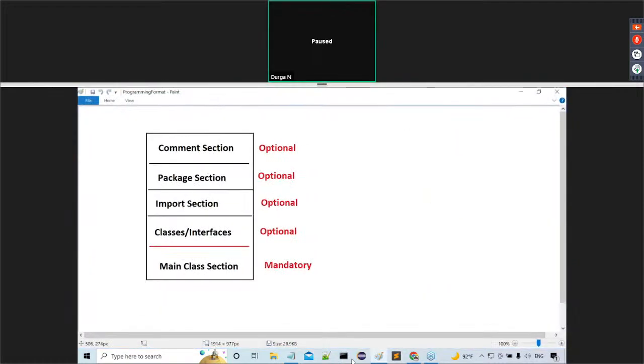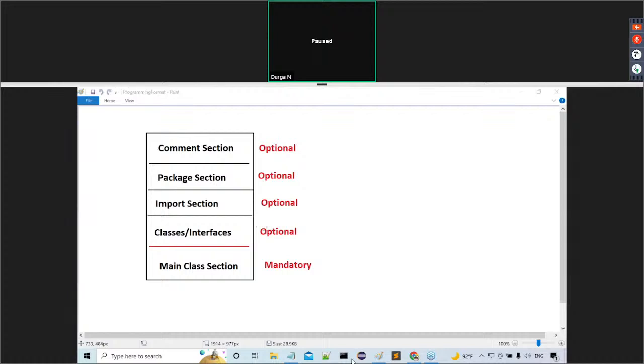The diagram is: first one is comment section, next is package section, next is import section, next is classes or interfaces section, and the last one is the main class section. These many sections are available. Out of all these sections, which are optional and which are mandatory? Except the main class section, everything is optional.